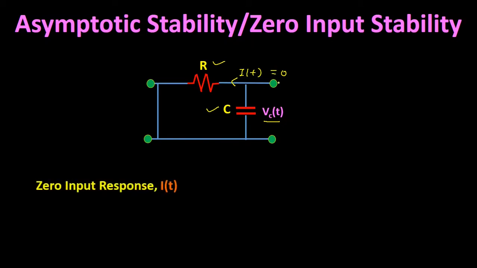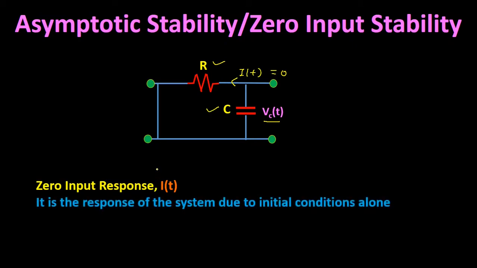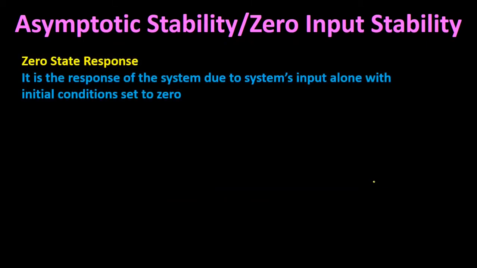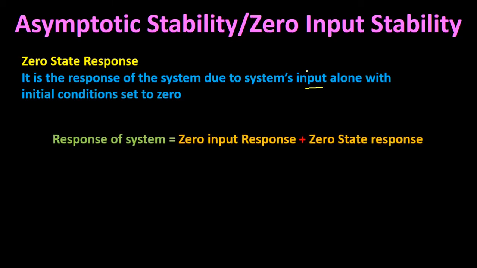So this current i(t) is called the zero input response of the system. We can define the zero input response of the system as the response of the system due to initial conditions alone. One more response is called the zero state response. Zero state response is the response of the system due to the system's input alone, with initial conditions set to zero. That means when initial conditions are zero, any response we get from the system due to the input alone is called the zero state response. Therefore, the overall response of the system is equal to the zero input response plus the zero state response.